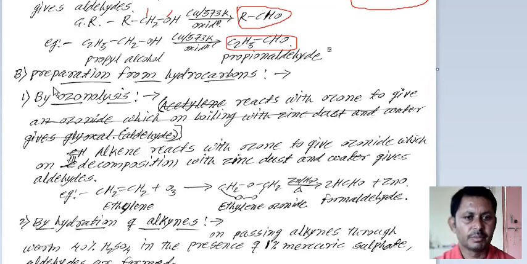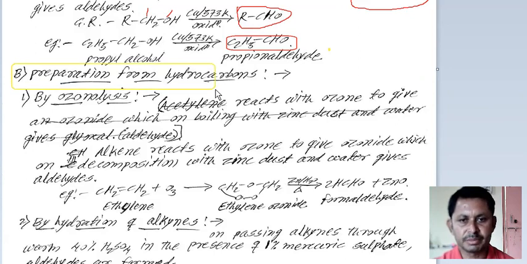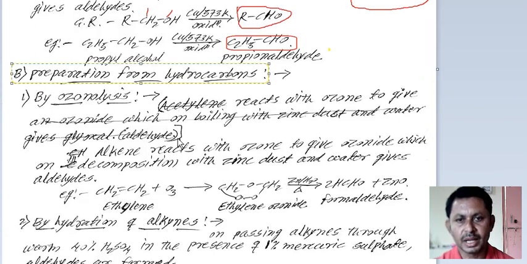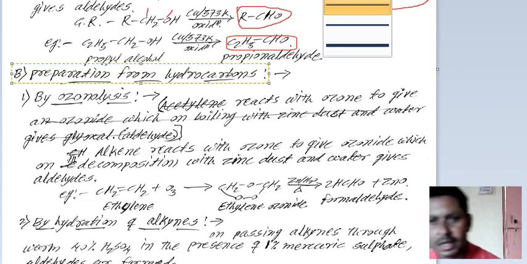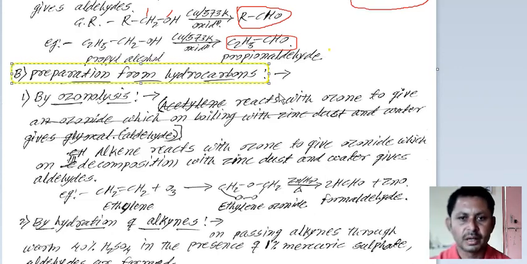Next, preparation from hydrocarbons. How will you prepare an aldehyde from hydrocarbons?